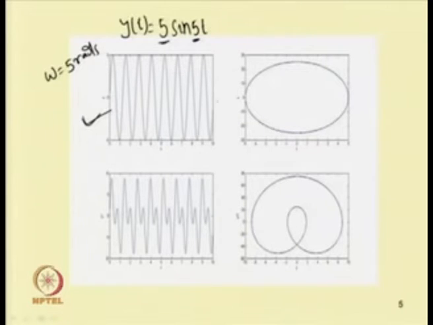The amplitude is shown here; this part is the amplitude of the periodic response, and this is the zero line. By taking one cycle, from this point to this point, one can find the minimum time period.